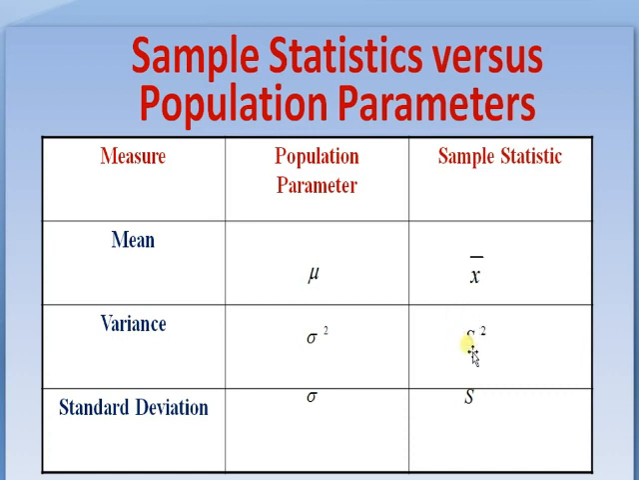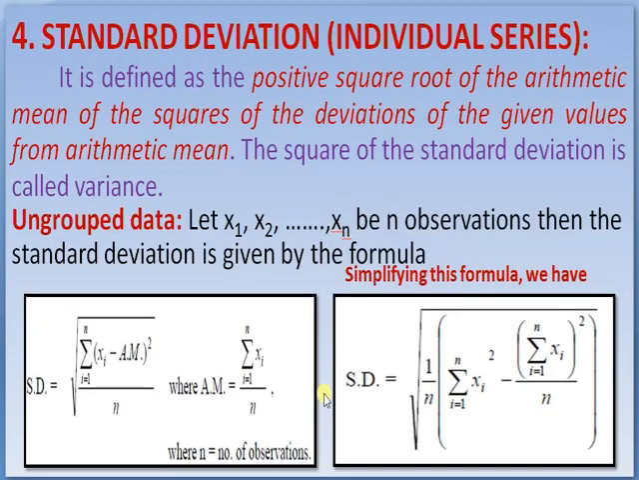Sample statistics versus population parameters. As I have already discussed in the last lecture, the population parameter mean is represented by mu. The sample statistic mean is represented by x bar. Variance is sigma square in case of population parameters, while in sample statistics variance is represented by s square and standard deviation by small s. For population parameters, variance is represented by sigma square and standard deviation by sigma.